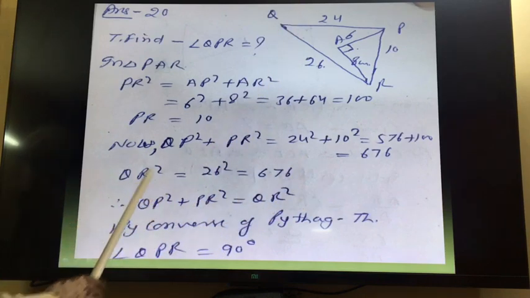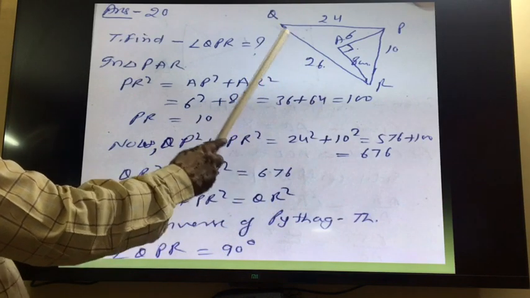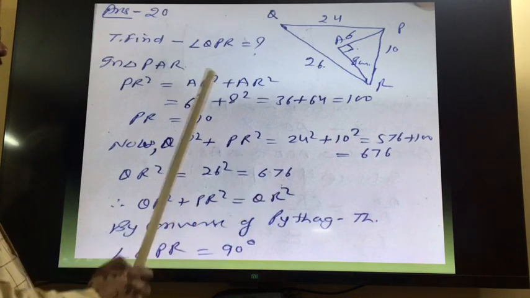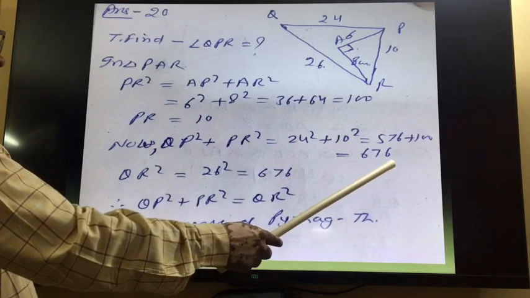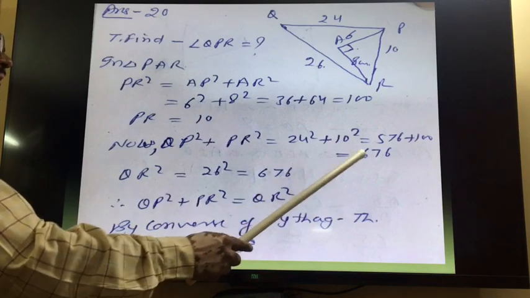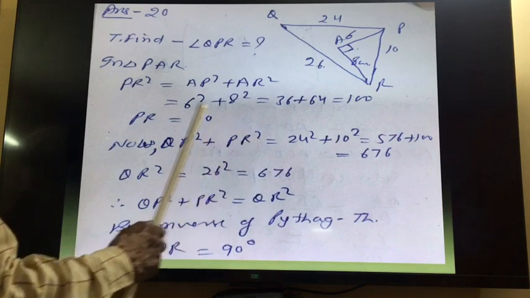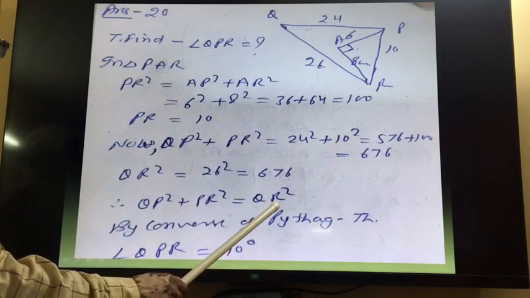Now we will find out the square of the longest side, QR square, that is 26 square, it is 676. So this value 676 and this 676 both are equal. So with the help of this we can say QP square plus PR square is equal to QR square, right?